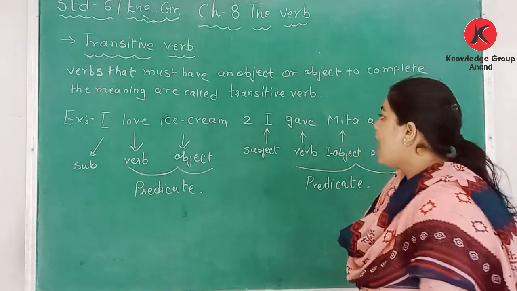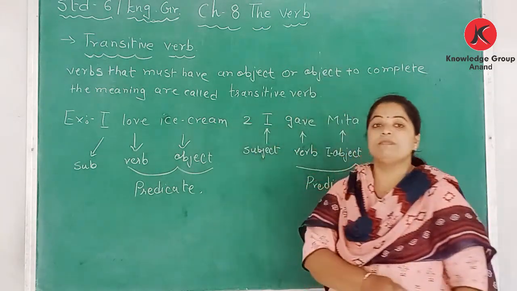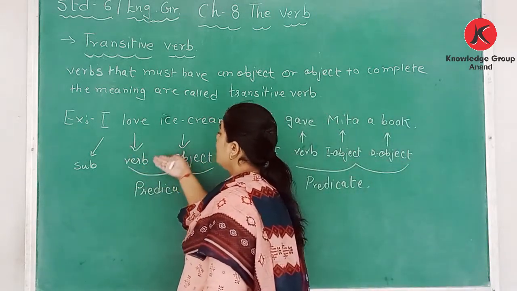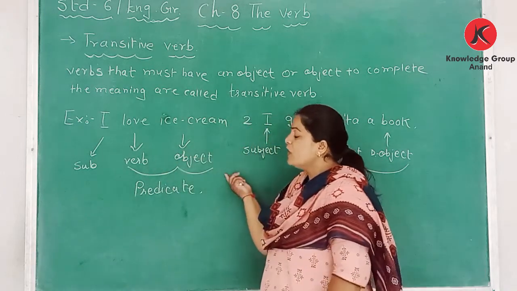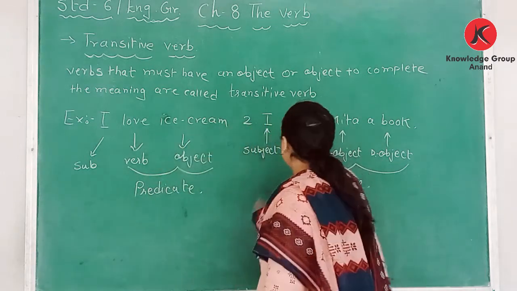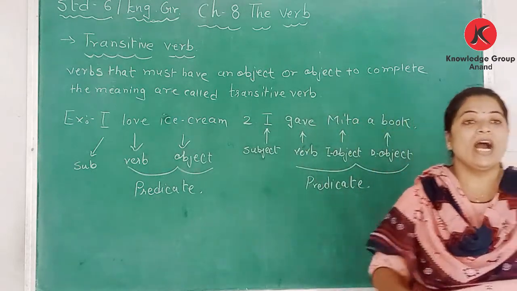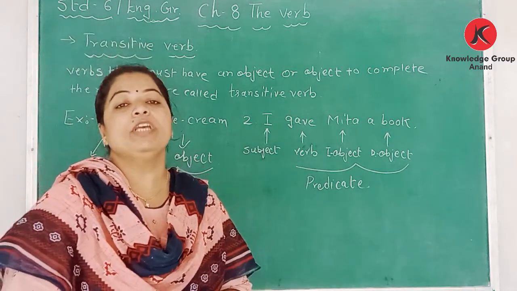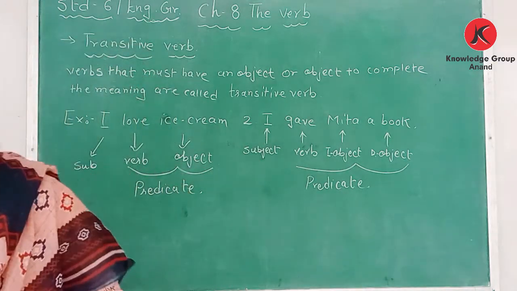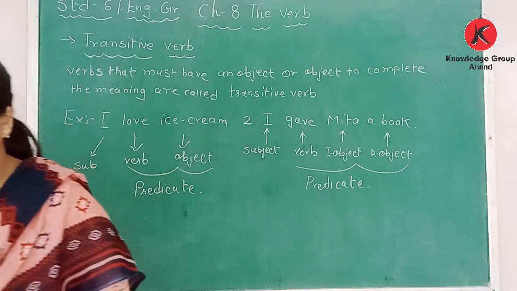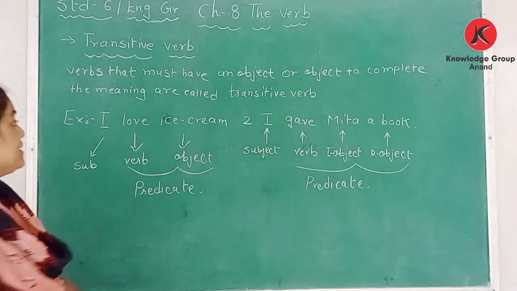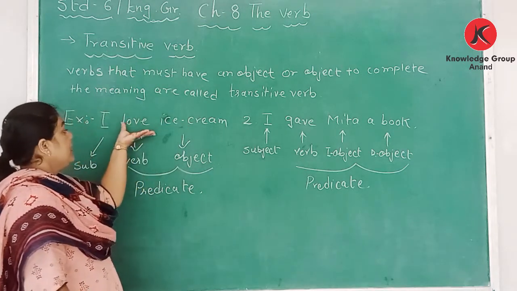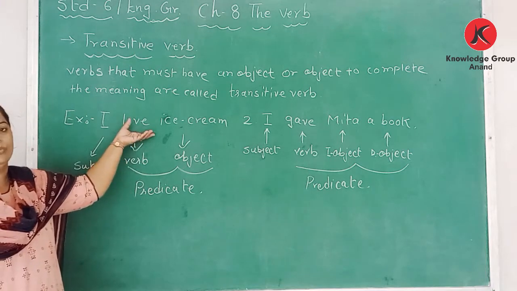Okay, so here it is. I love ice cream. Again I have taken the same sentence. I is the subject, love is the verb, and ice cream is the object. So the verbs love and give both have an object, and it completes the meaning of the sentence. In your book, page number 63, it is written: the noun ice cream completes the meaning of the word love.